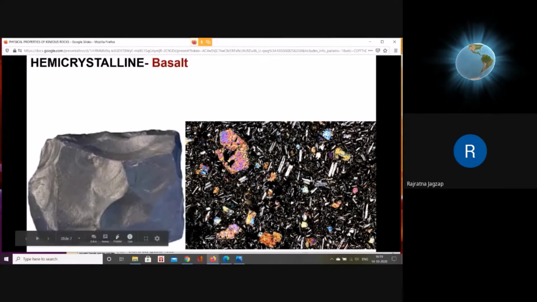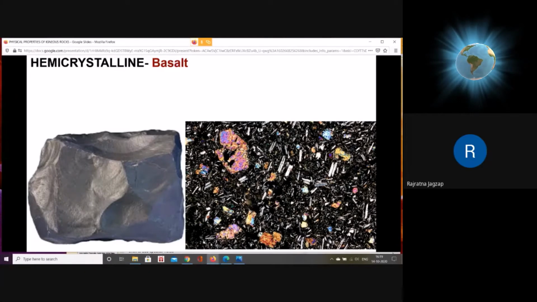So as it is mainly fine grained, in hand specimen on the left hand side it also looks fine grained, and only a few crystals are coarse grained. But yet there is crystalline material. And where is the glass here? All this dark background you are seeing, the fine grained material around this white mineral, all this is glassy material. So we say that this is a mixture of coarse grained crystals, fine grained crystals, and then glassy material which is darker in color or tone. So this is a mixture of crystal plus glass. That's why it is hemicrystalline.